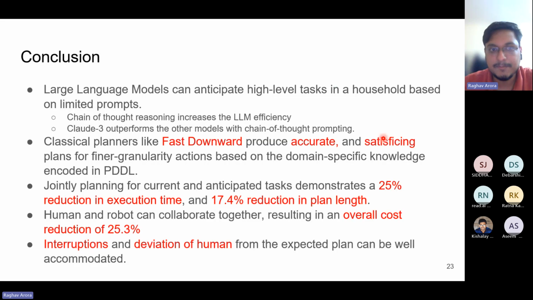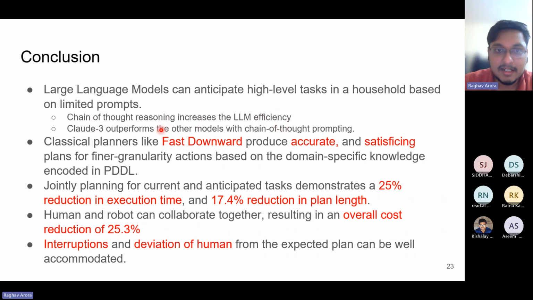With this, we complete hypothesis H4 and show that our framework is able to adapt to unexpected changes. With this, we conclude our paper. So the main conclusion is that LLMs are able to anticipate high-level tasks in a household based on pattern recognition, and we show that chain of thought reasoning increases the LLM efficiency, and that Claude 3 outperforms other models with chain of thought prompting.